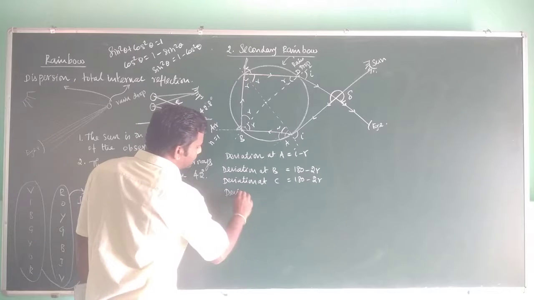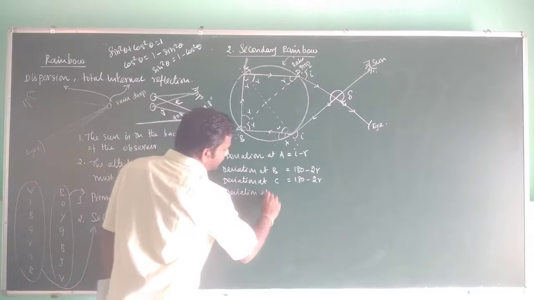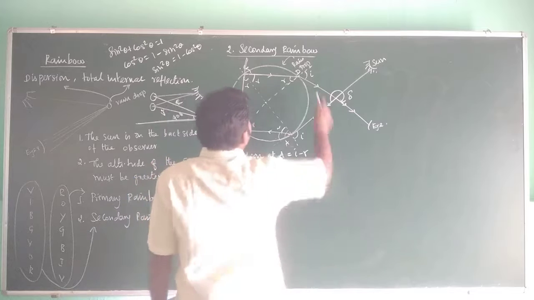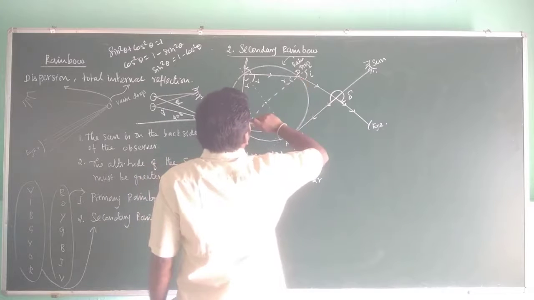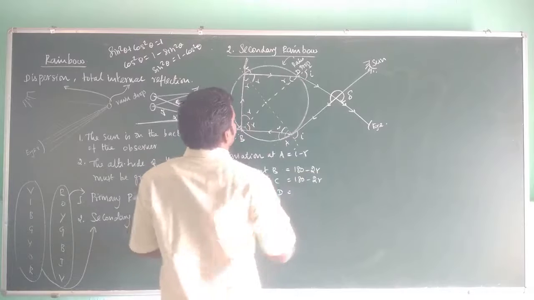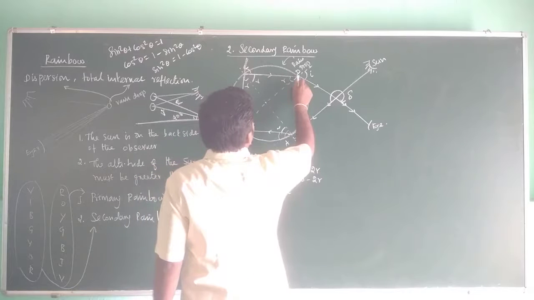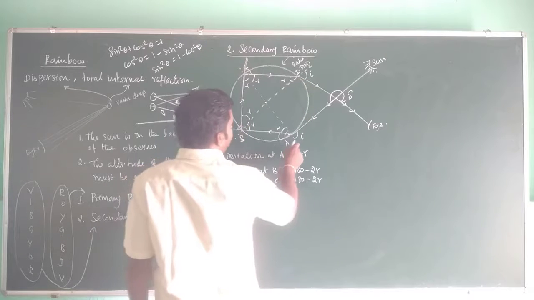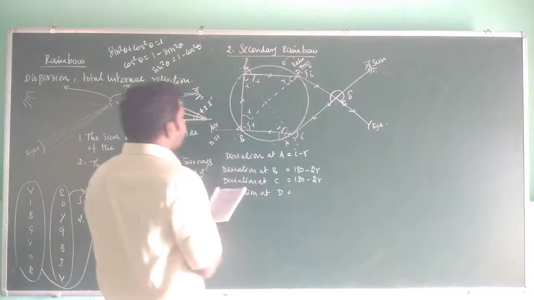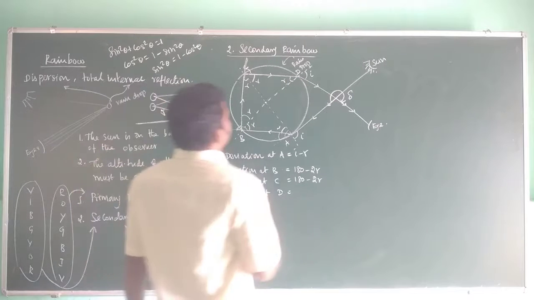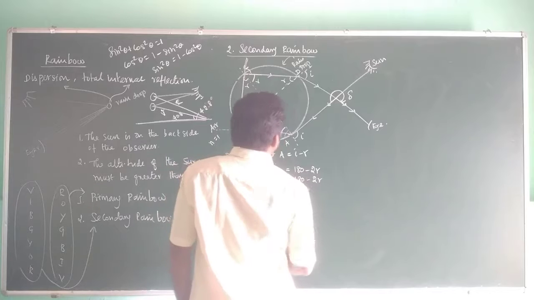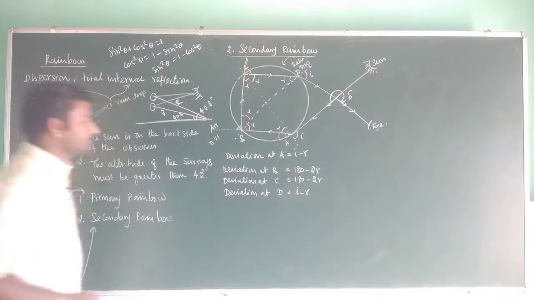And then the deviation at D. Here, if this ray is going straight, right? The similar situation here. This situation and this situation are the same, so in that case here also you can write I minus R. Okay, fine.